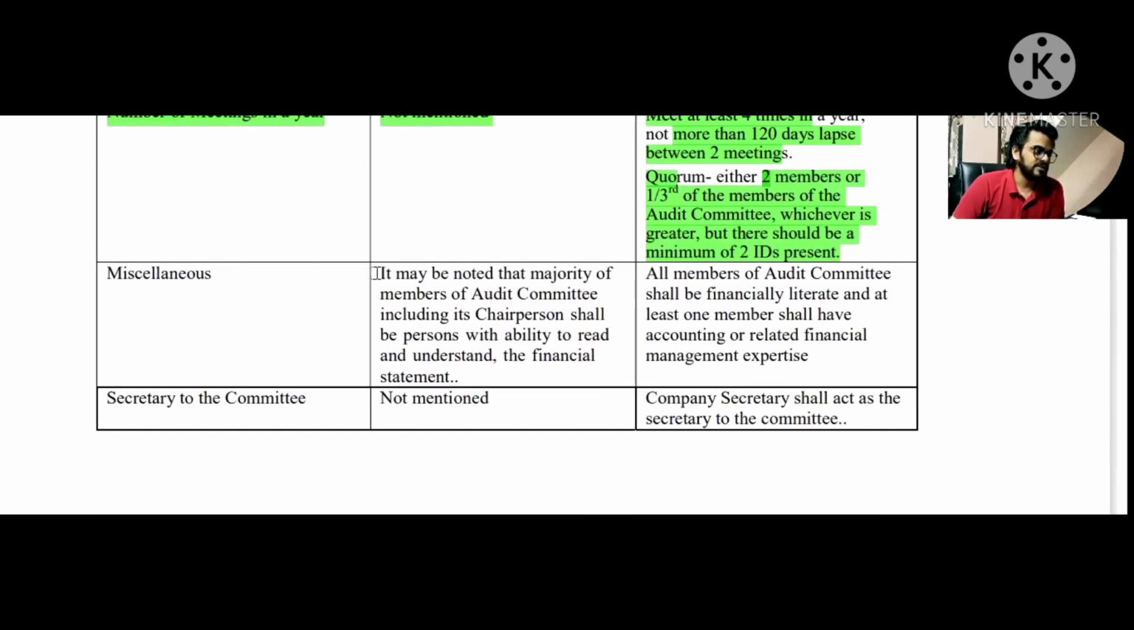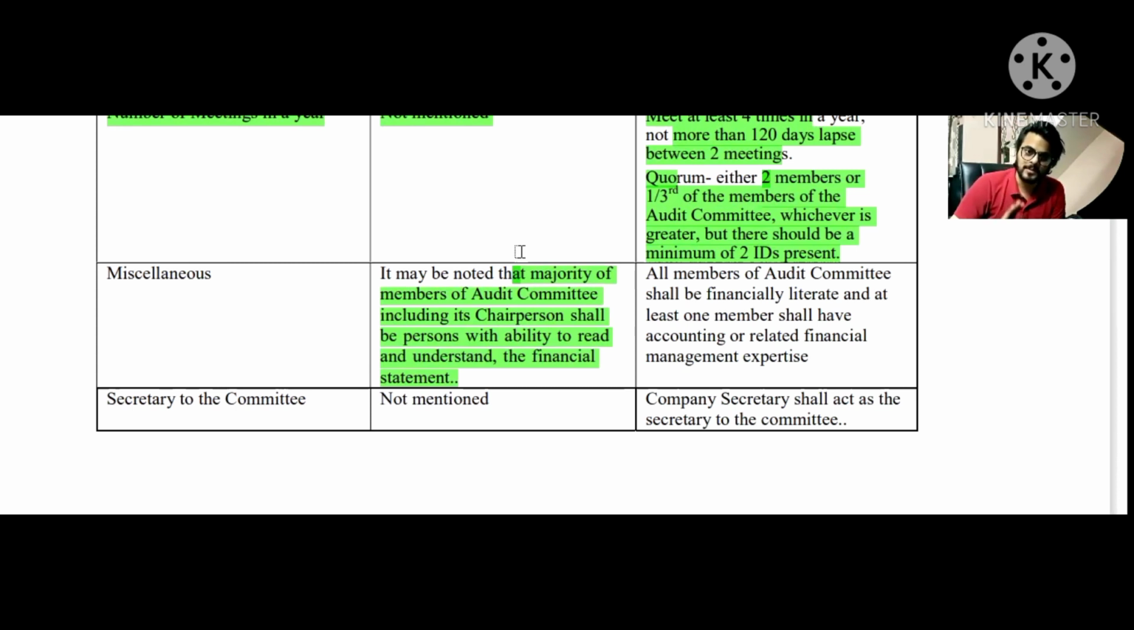Now coming to the next point, it says that the majority of the members, including the chairperson, shall be able to read and understand the financial statements. So this is one of the important criteria given in section number 177. It says basically that the majority of the members of the audit committee will be able to understand and read the financial statements. If they can't, how will they fulfill their responsibilities towards all the given points that we will read further? So yes, this is an important criterion that the majority of the members of the audit committee will be able to comprehend, read, and understand the financial statements.